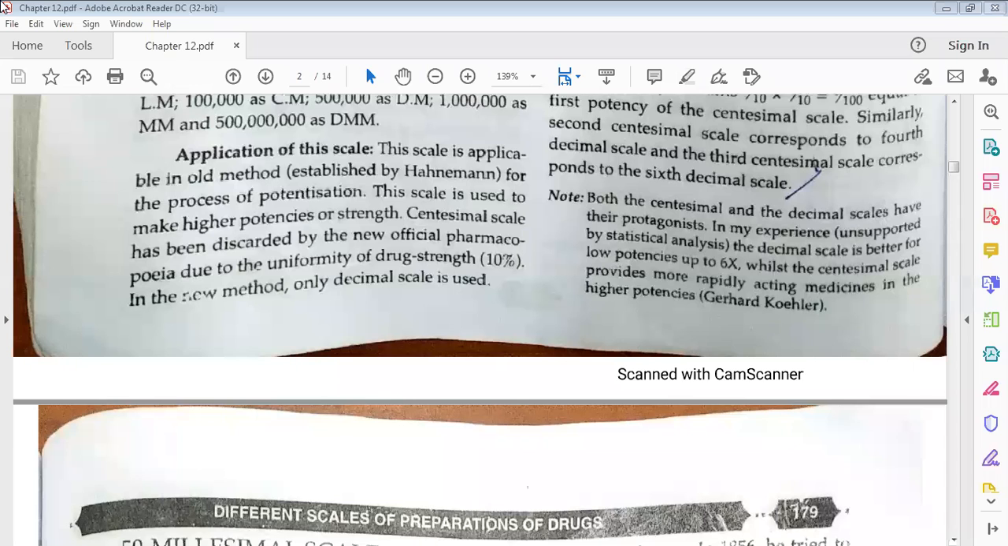Okay. What is the drug strength in decimal scale? 1 by 10. Okay. Now, what is the drug strength in centesimal scale? 1 by 100. Okay.